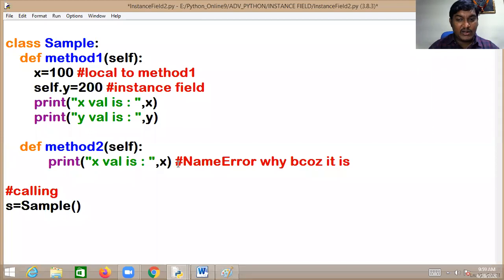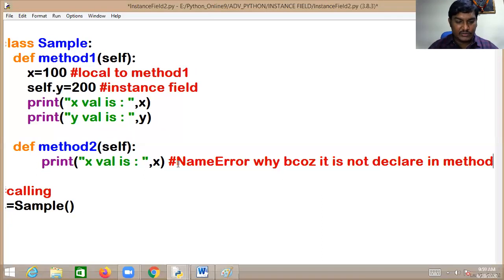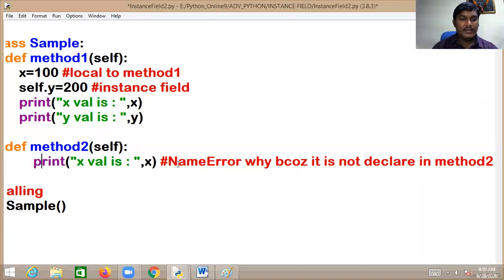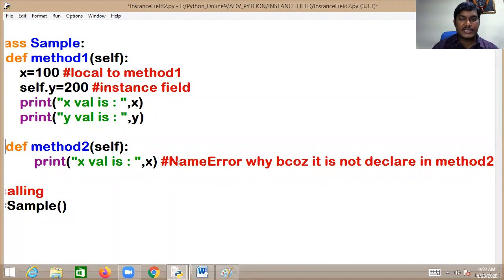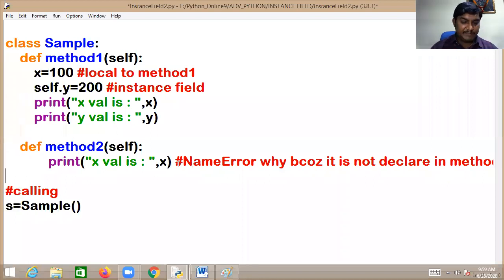Because it is not declared in method 2. This is the problem. No, X is not there in method 2, sir. Okay, but let me show you what happens.